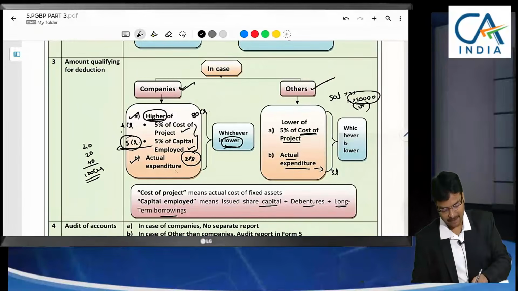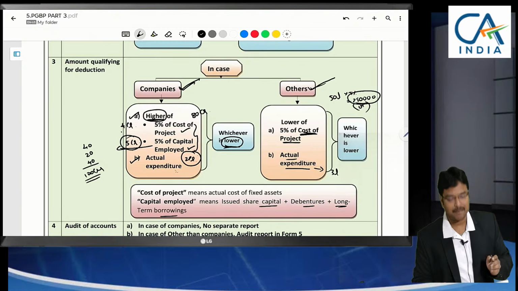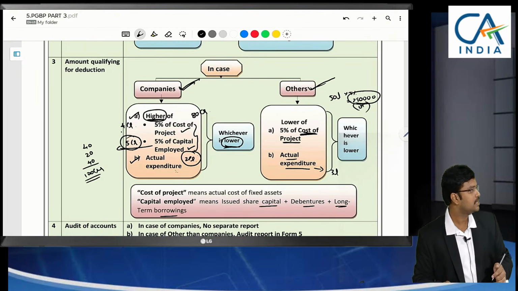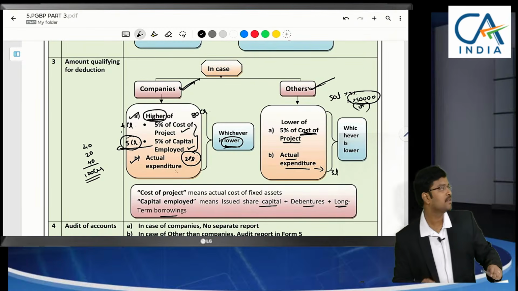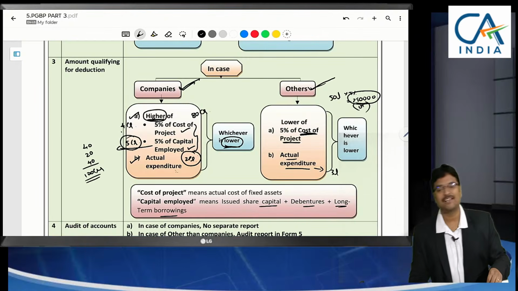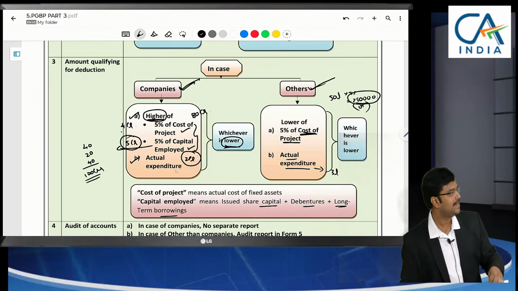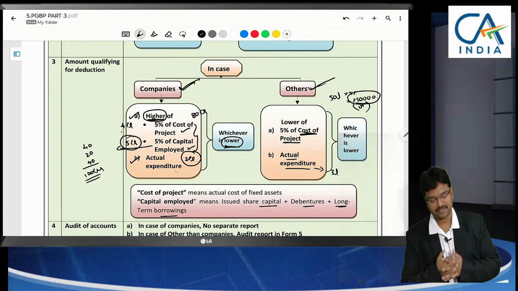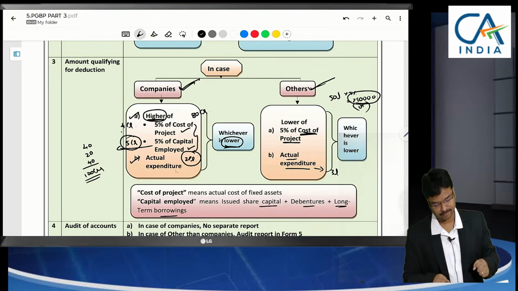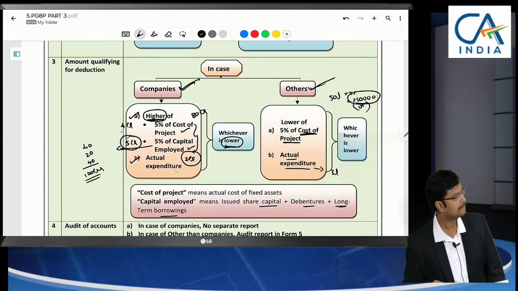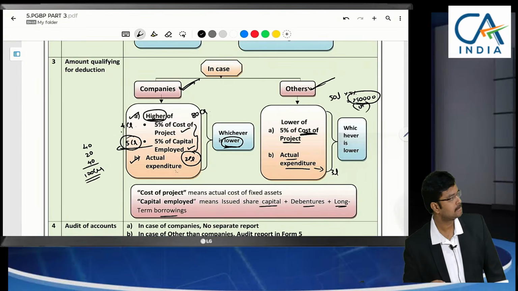This is for companies. And for other than companies, only project cost maximum 5% is specified. Sir, if this section is not there, entire amount we can claim as expenditure. Entire amount we can claim as expenditure. Shall we continue? Next.